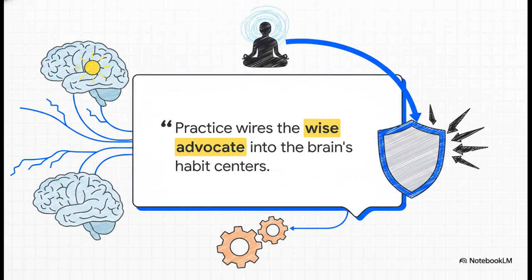It wires what psychological frameworks call the wise advocate, that mindful, objective observer, directly into the brain's basal ganglia, its habit and reward centers. You're basically installing a new pacemaking mechanism, a permanent guard against mental intrusions.